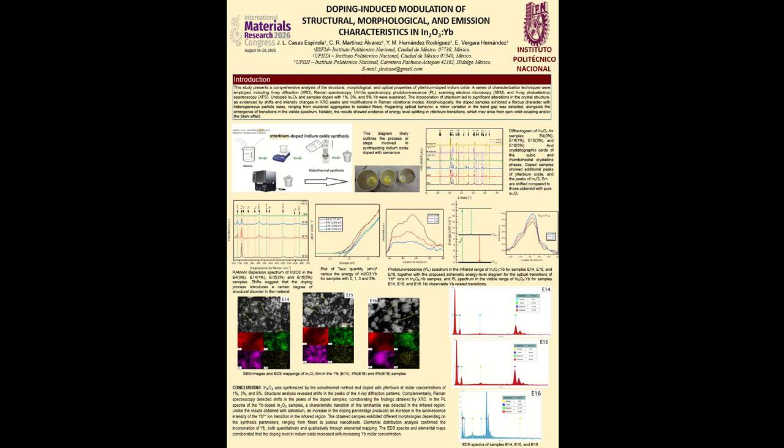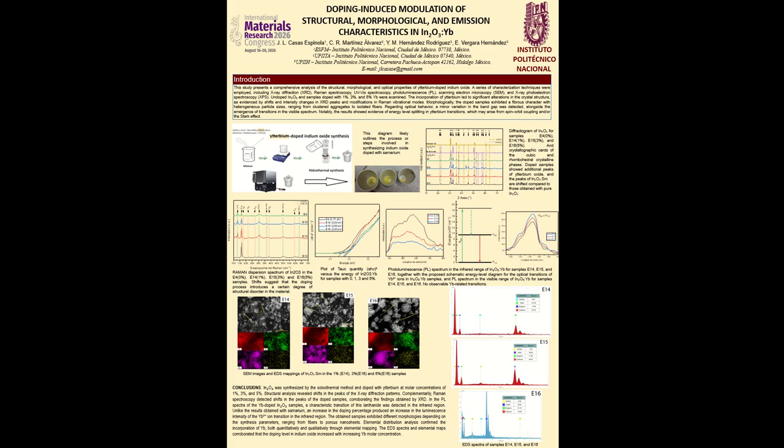In the EDS measurements of the 1% Yb doped sample, indium and oxygen are present in relatively high percentages, while ytterbium accounts for 0.01 Wt%. For the 3% Yb doped sample, the quantities of ytterbium, oxygen, and indium can be determined quantitatively.